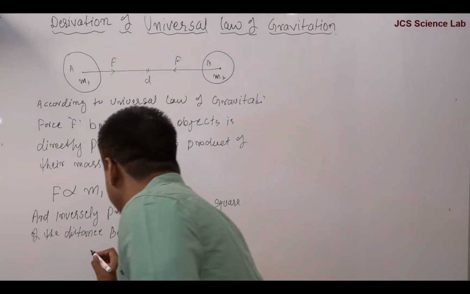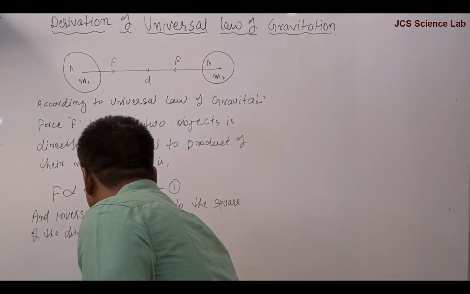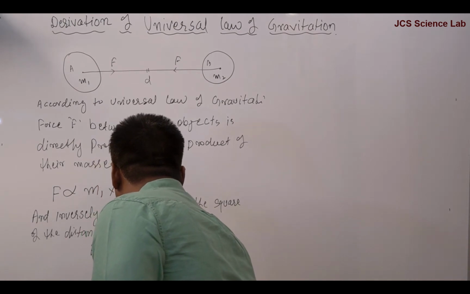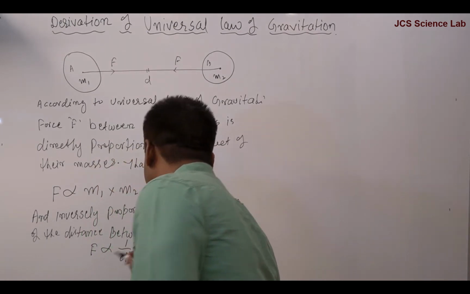So we can write here F proportional to 1 by d square, and let's say this is equation 2.